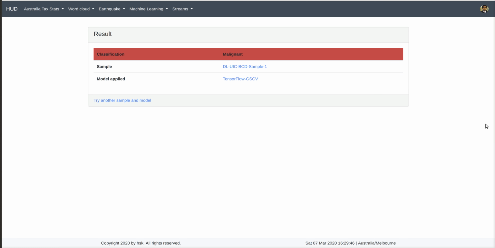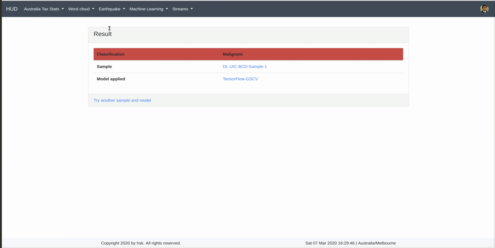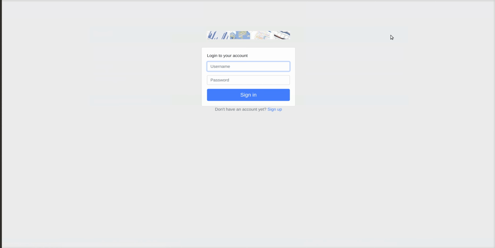Now the same can be done over REST APIs. For example, the 250,000 plus requests were load tested using the GNU parallel command for different combinations of the samples and the models in the store.